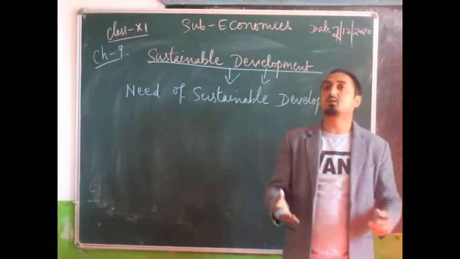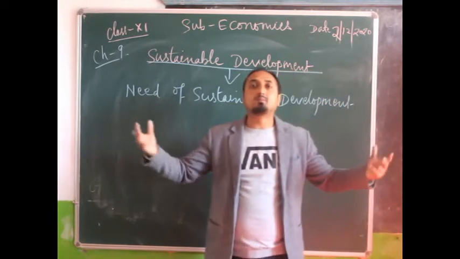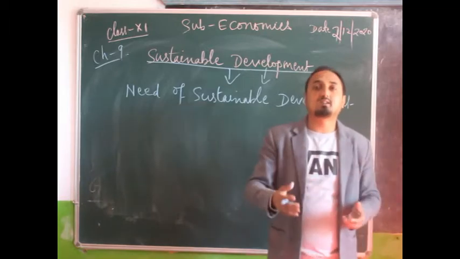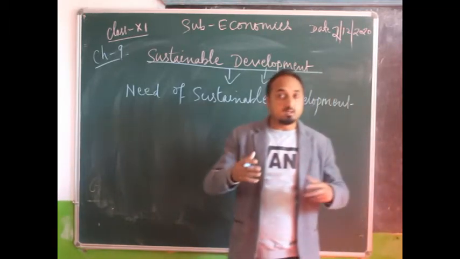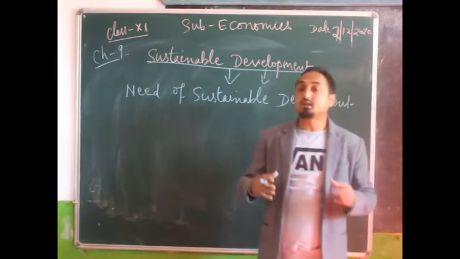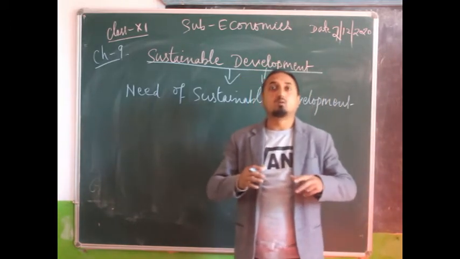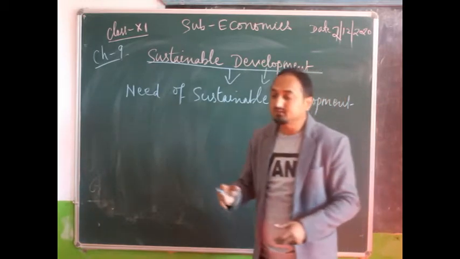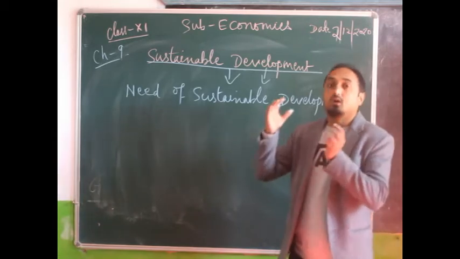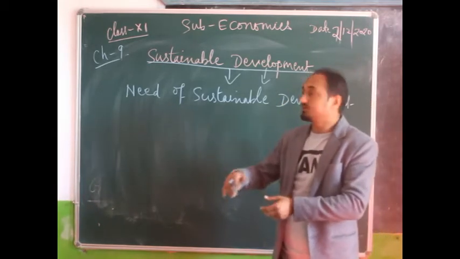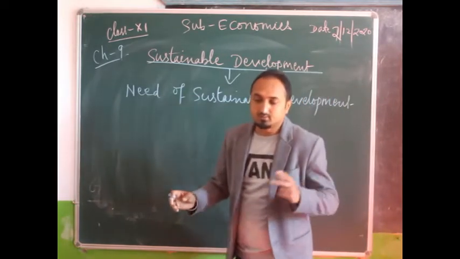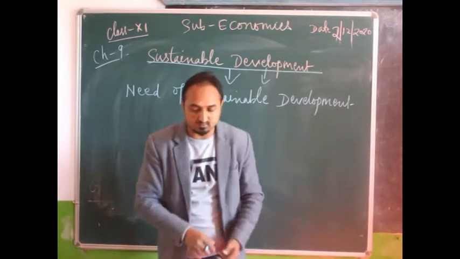At present also we are suffering. We can see that many people are suffering from different diseases. Why? Because our environment is getting more polluted and damaged. There is a depletion of resources, and due to that depletion of resources, our quality of life is deteriorating. So in order to improve that, we need to develop our country in a sustainable way so that the future generation will not suffer from any type of disease.